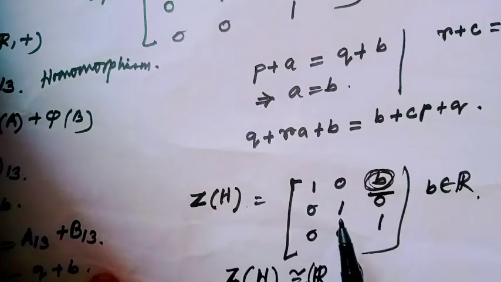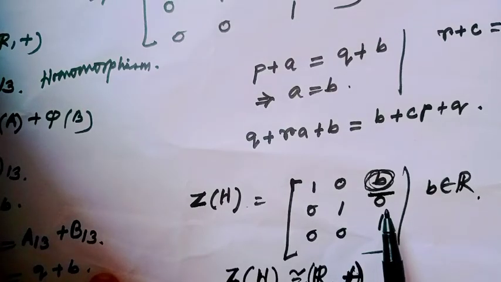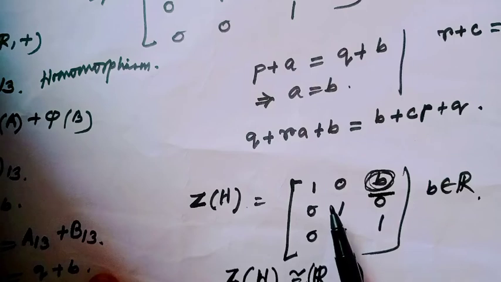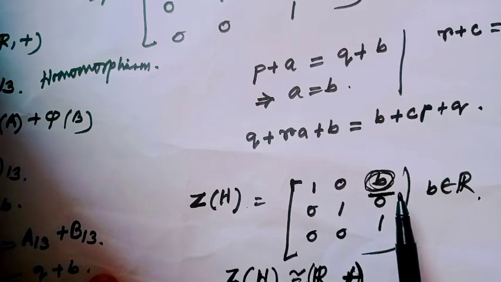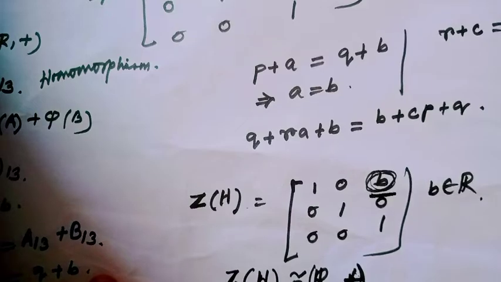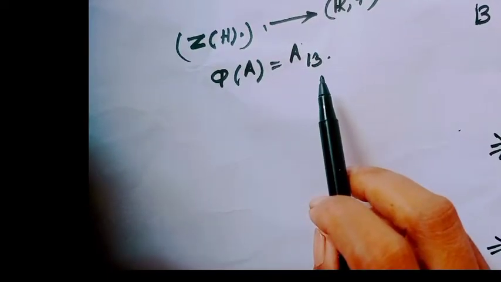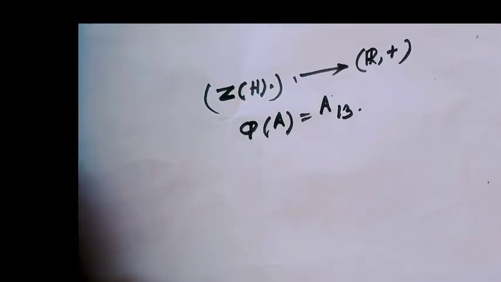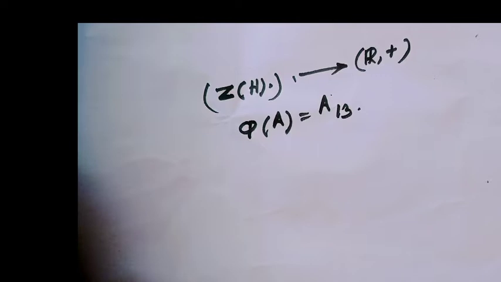Because in Z only B varies, as it is the first row, third column. So I have considered φ(A) = A13. For isomorphism, we have to prove this mapping is a homomorphism and bijective.